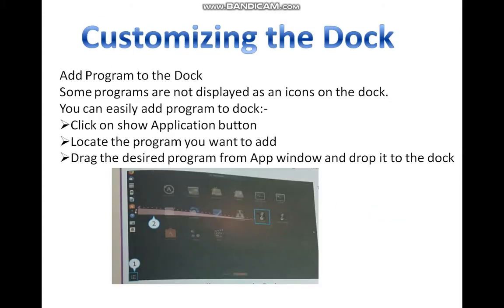Now, how can we customize the dock? First, adding a program icon on the dock. All the programs are not displayed on the dock. You can easily add programs on the dock by clicking on the show applications button. Locate the program you want to add. Drag the desired program from the app window and drop it to the dock.